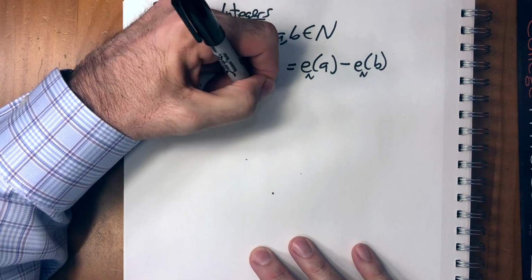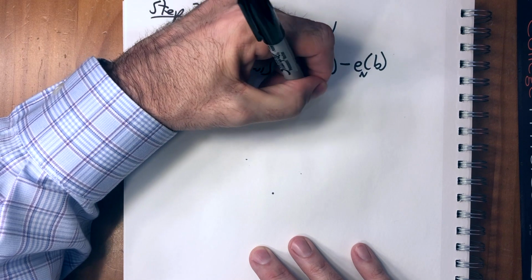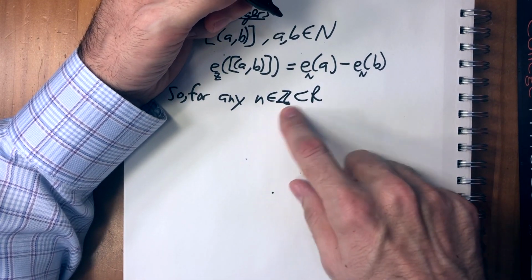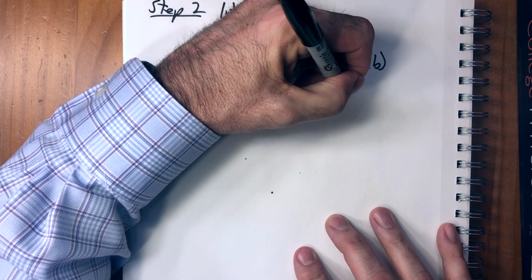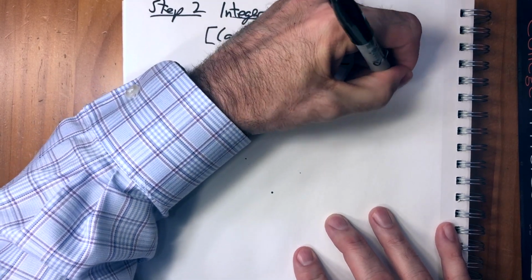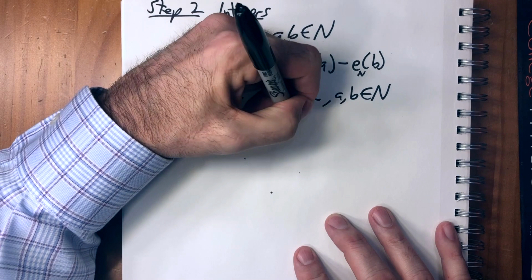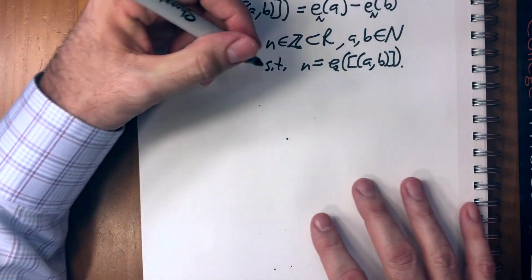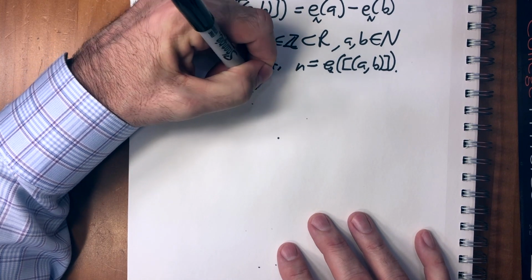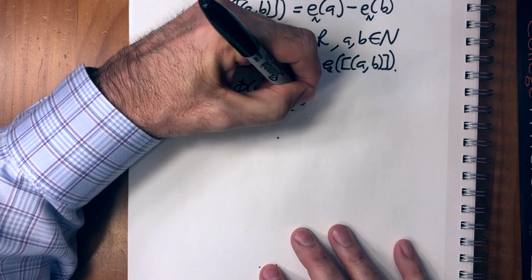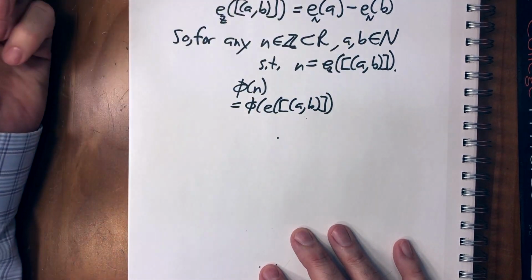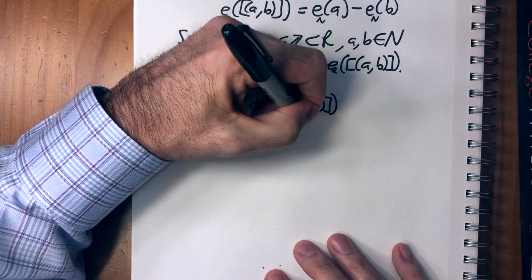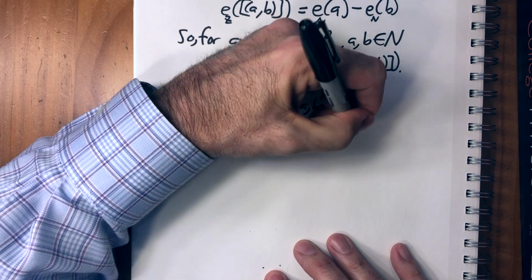So for any integer n in the integers that are a subset of the reals, there exist a and b elements of the naturals such that n equals e(a, b). Okay, so with that in mind, start with phi(n). That equals our embedding. That equals the definition of the embedding with the naturals instead of the integers.